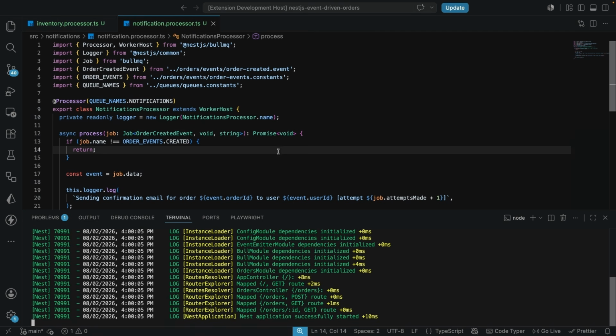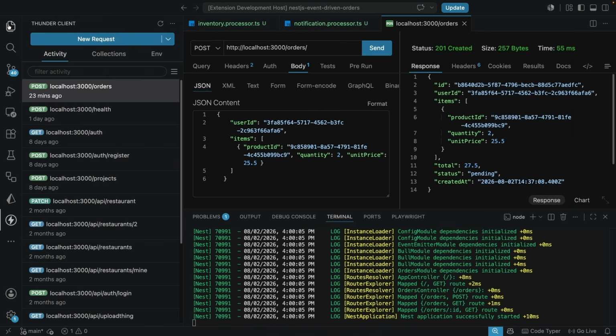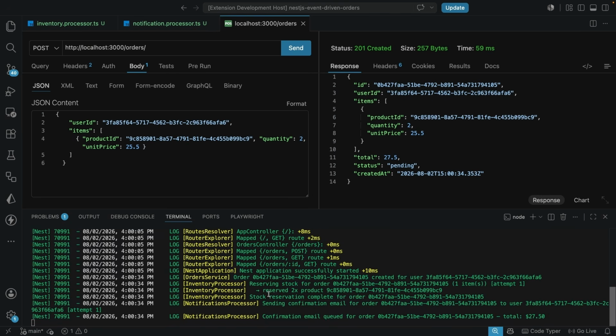So let's open up our terminal window here, and I'm also going to go on and create the new event. So let's come over here to the internal client. I'm going to come over to orders, and I'm going to send across this order again. And here you can see now we have all our logs. We have the logs from the order service. We also have the logs from the inventory processor. As you can see, the 2 logs over here.